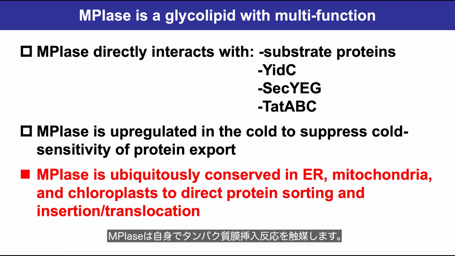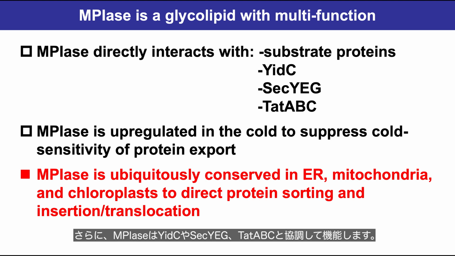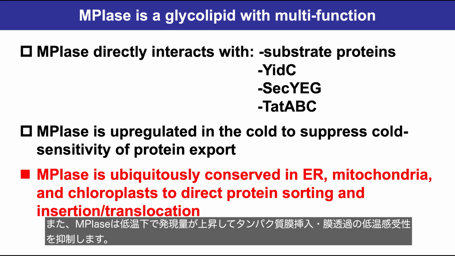MPIase can catalyze membrane integration of simple membrane proteins by itself. Moreover, MPIase functions cooperatively with YidC, SecYEG and TatABC. We also found that MPIase is upregulated in the cold to suppress the cold sensitivity of protein integration and translocation.